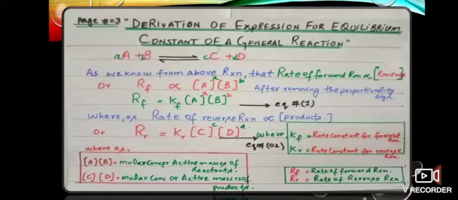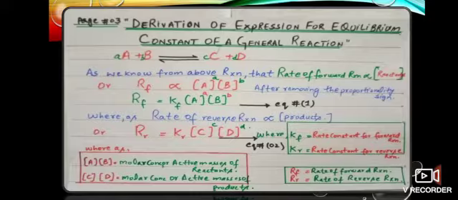Mathematically it can be presented as RF is proportional to [A]^a [B]^b. After removing the proportionality sign, we get the equation RF = KF [A]^a [B]^b. So this is our equation number 1.